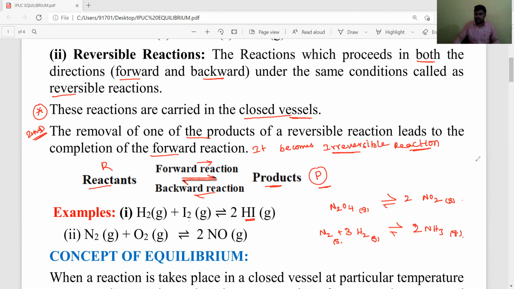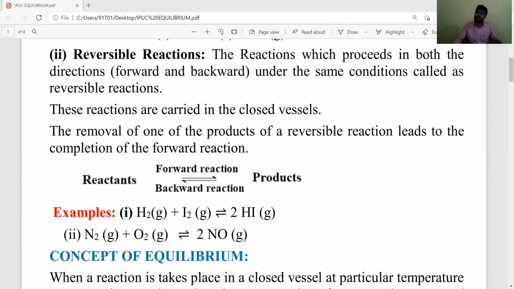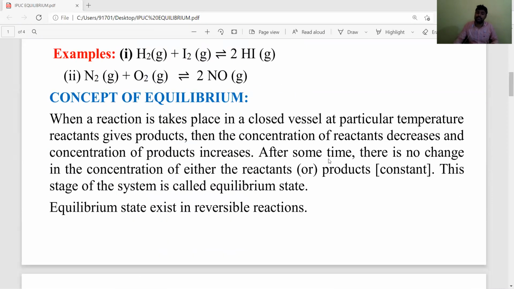Okay students, now we have discussed types of reactions. Now we need to discuss the concept of equilibrium. Actually, what is the chapter? The chapter is equilibrium. What is the concept of equilibrium and how does it affect reactions? In what kind of reactions does equilibrium exist? What are the important characteristics of equilibrium? How many types of equilibriums exist? We need to discuss all those points and concepts.